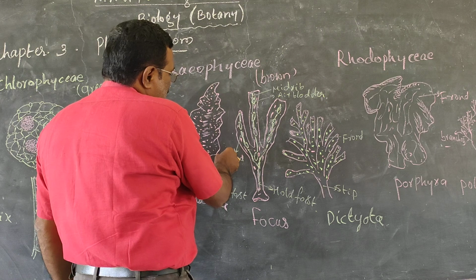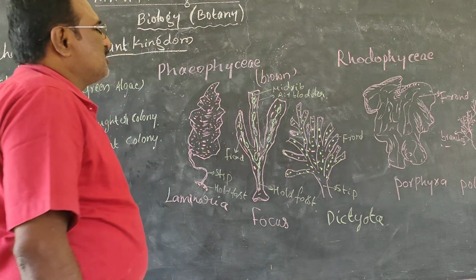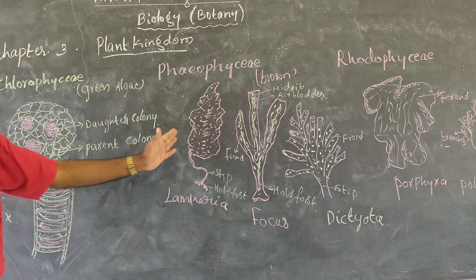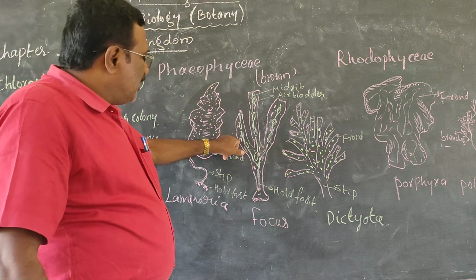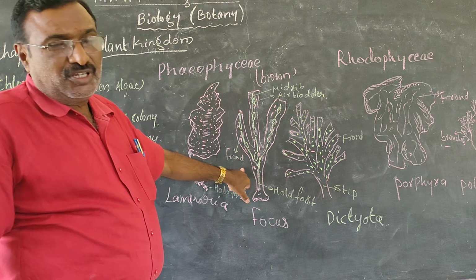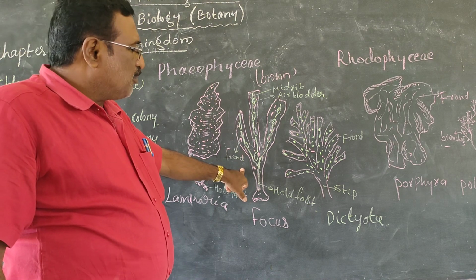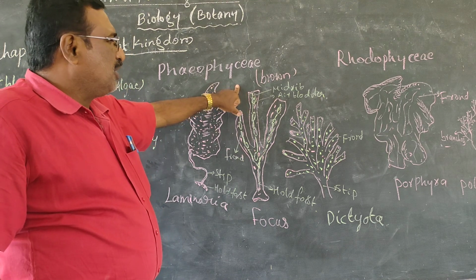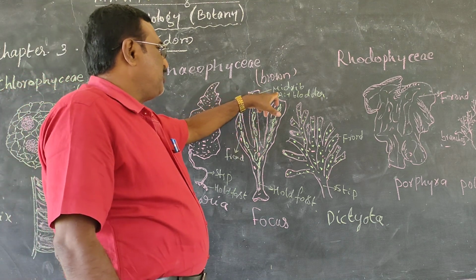The frond is responsible for photosynthesis. It is a leaf-like structure. Just as plants support photosynthesis, here the frond is responsible for photosynthesis, preparing their own food materials. Commonly it is brown. The supporting body is called the midrib.